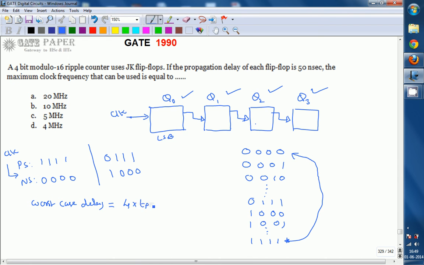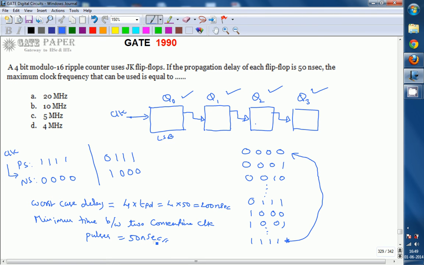That implies TPD is 4 into 50, that is 200 nanoseconds. The worst case propagation delay is 200 nanoseconds. Whether this situation occurs or not, you must wait a minimum of 200 nanoseconds, and only then can you apply the next clock. So the minimum time between two consecutive clock pulses must be, sorry, not 50 but 200 nanoseconds.